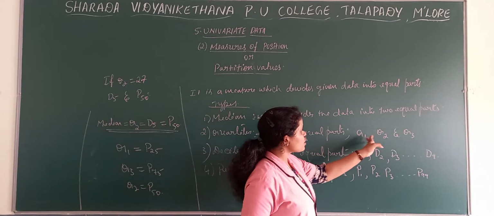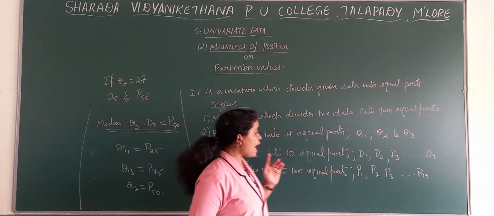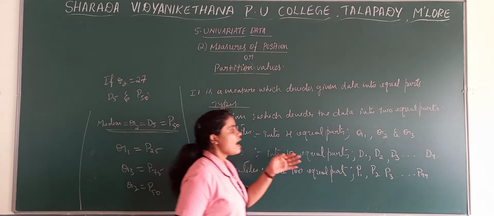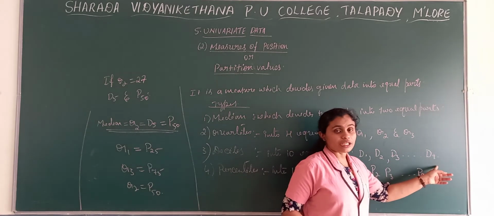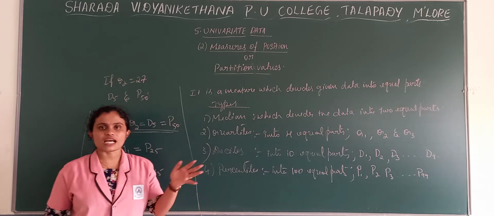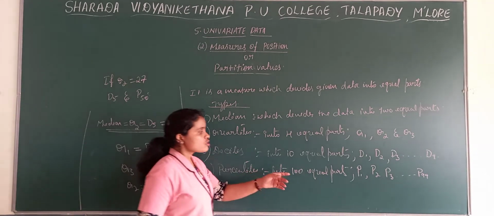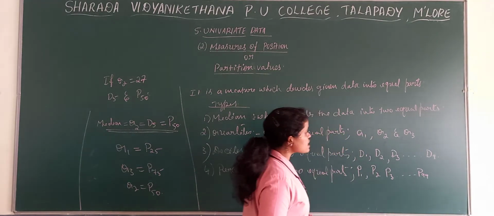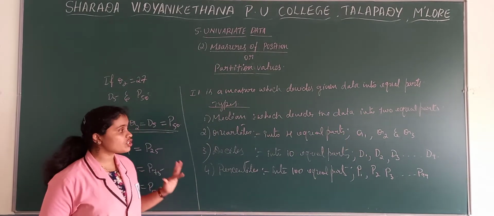So quartiles are Q1, Q2, Q3, and deciles divide the given data into 10 equal parts, and deciles are D1 to D9, and percentiles divide the data into 100 equal parts. So percentiles are P1 to P99. So these are the types of partition values.